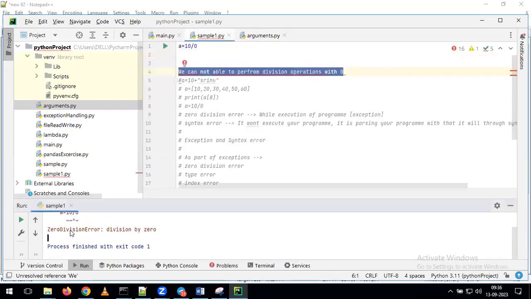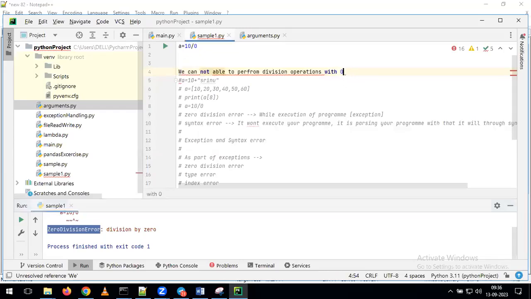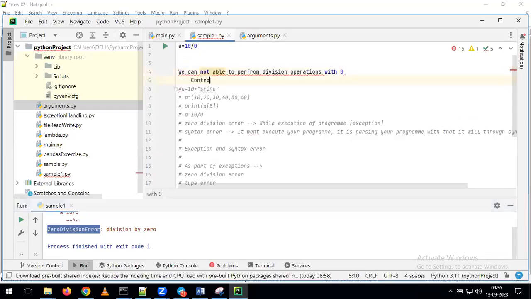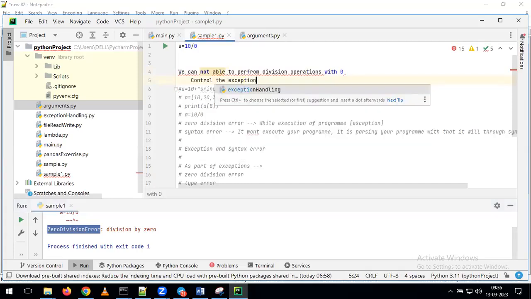Earlier, what's happening here? We are getting the output zero division error. Now, instead of getting the zero division error, I want to populate my own message, and now tell me indirectly what we are doing here. I want to control the exception error. Will you agree or not?